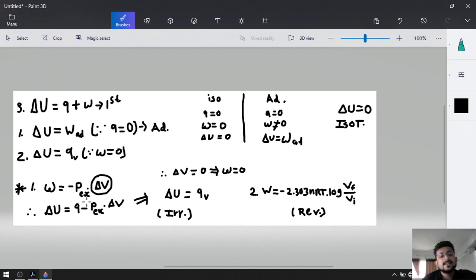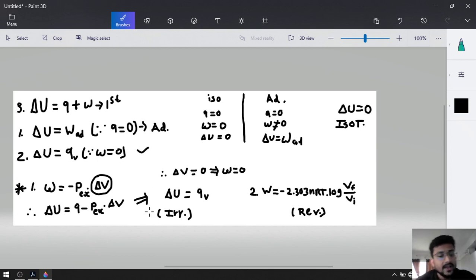A new formula in this lecture is that W is equal to minus P external into delta V. Putting this into the first law, we get delta U is equal to Q minus P external delta V. If volume is constant, delta V will be 0, so P external delta V will be 0. That's why delta U is equal to QV.